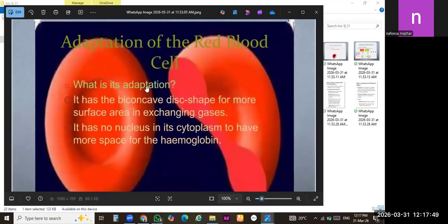Now we will discuss the adaptation. For this structure, you can easily understand that it is biconcave. Biconcave. It's a disc-shaped structure. And the structure is open. In this portion, there is a special type of protein known as hemoglobin. Hemoglobin is the blood protein which binds the oxygen with blood.